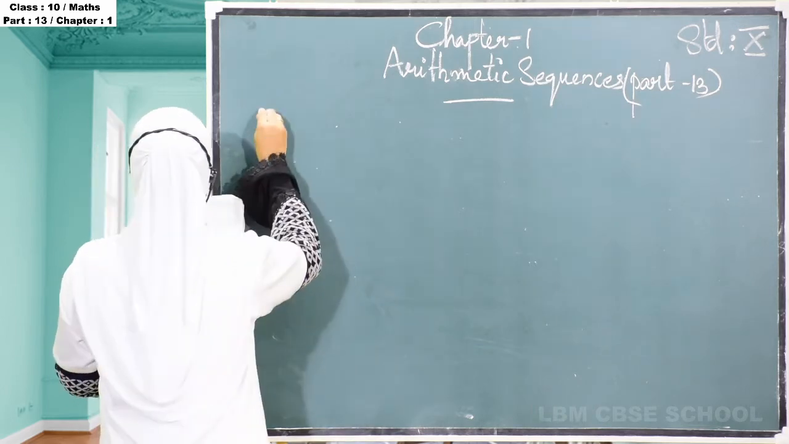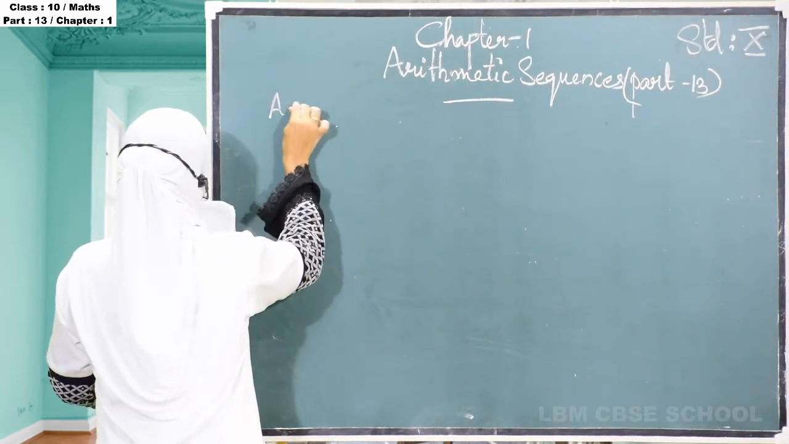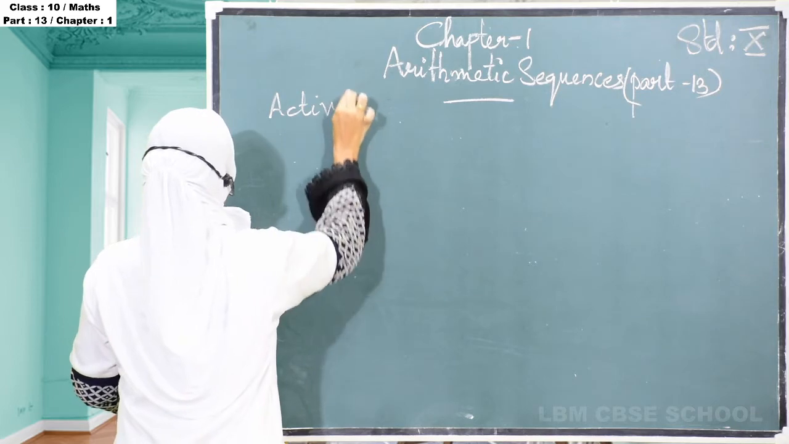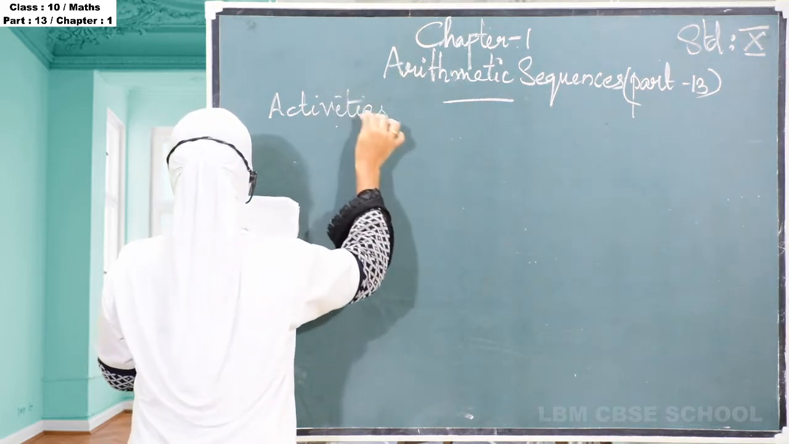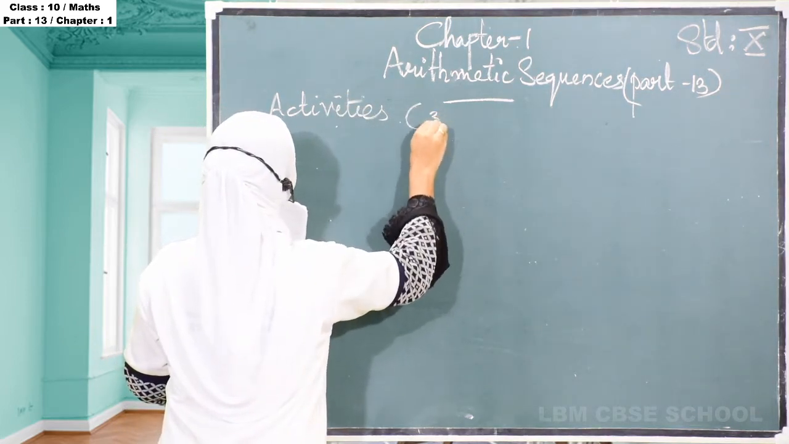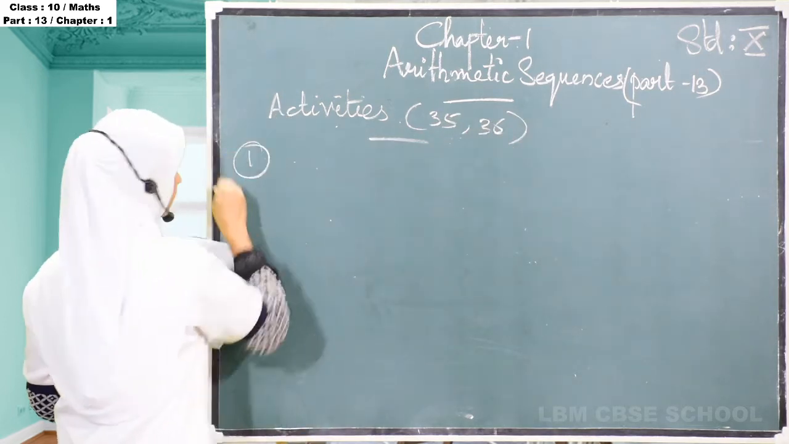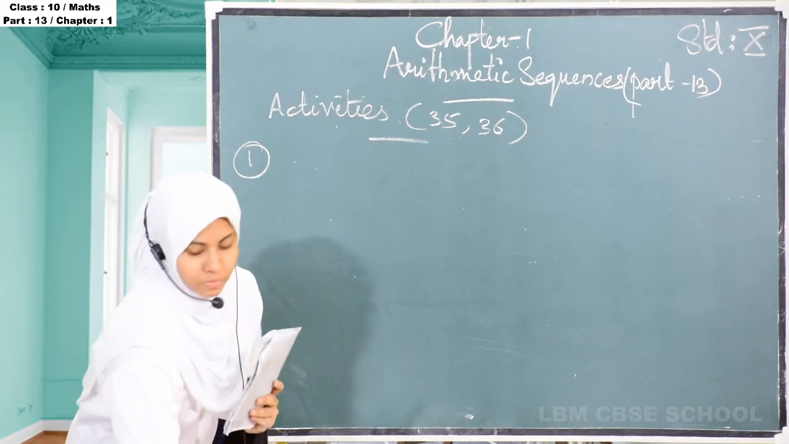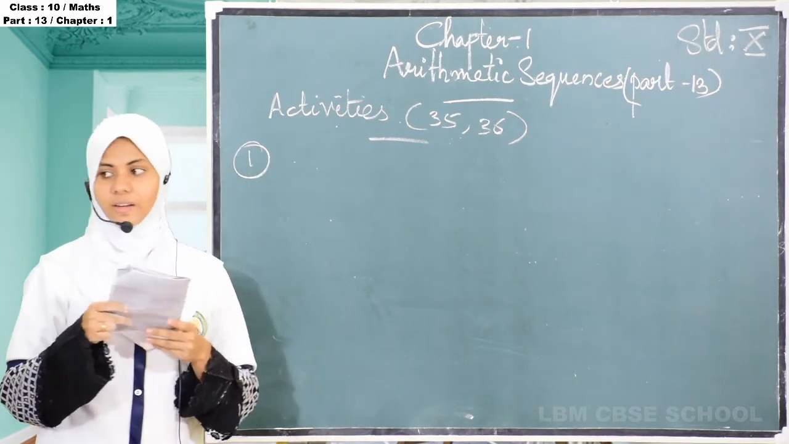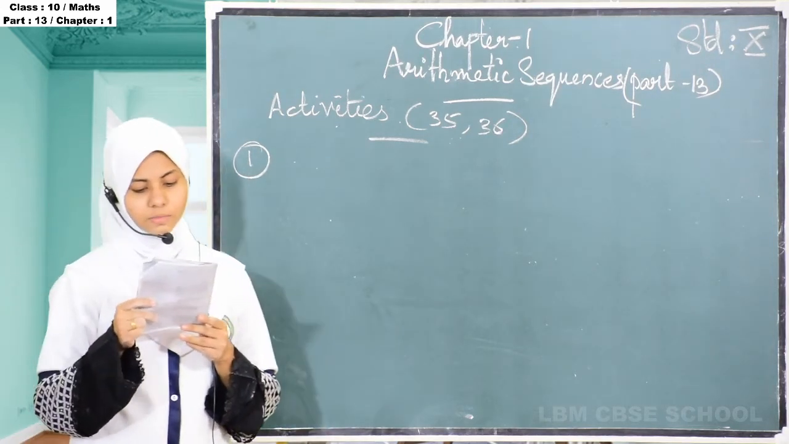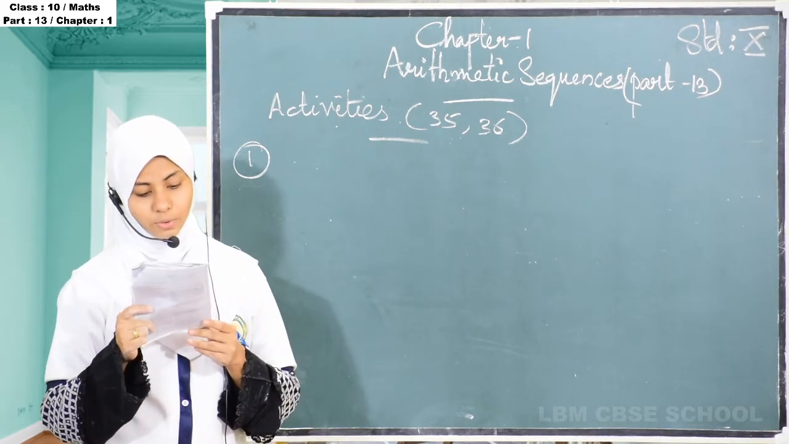That is the page number. Activities in page number 35 and 36. Okay, the first problem. Find the sum of the first 25 terms of each of the arithmetic sequences below.